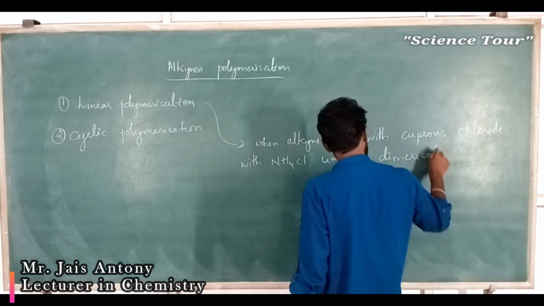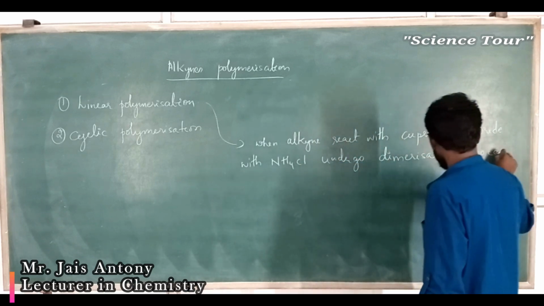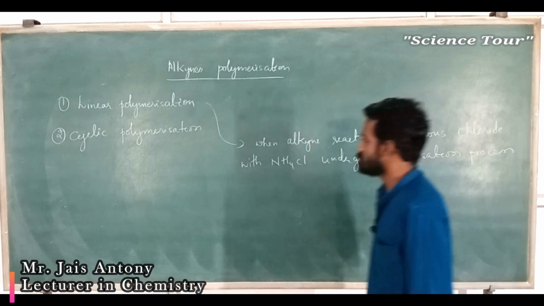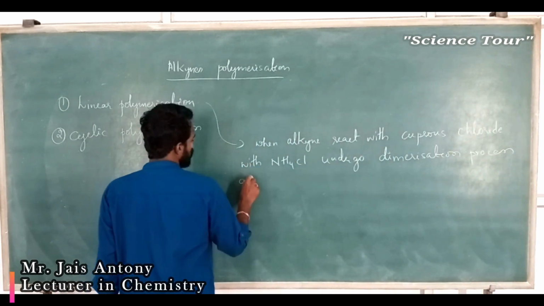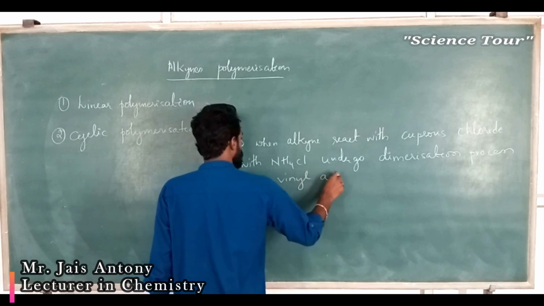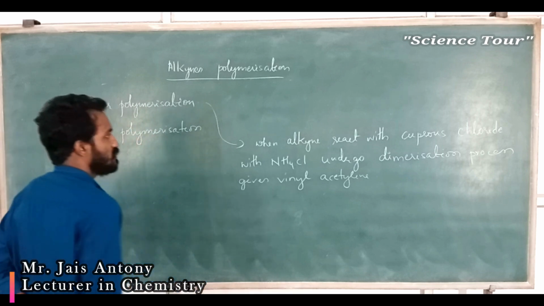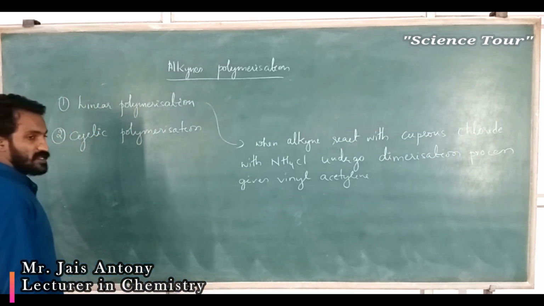Dimerization process gives vinyl acetylene. My dear students, okay, I'll give you an example, my dear students.